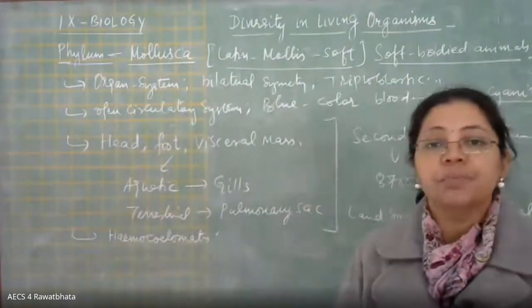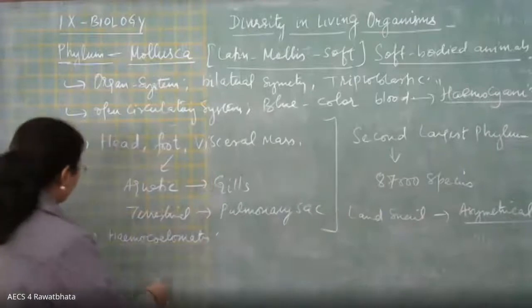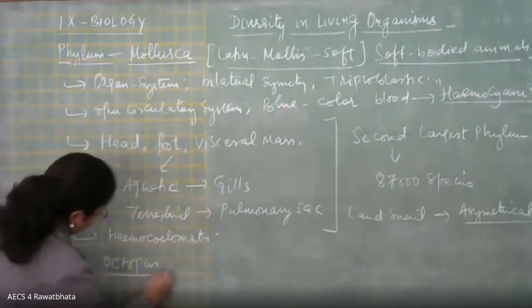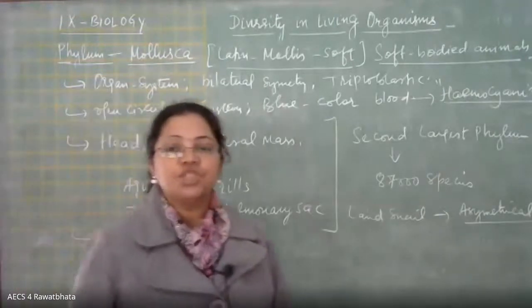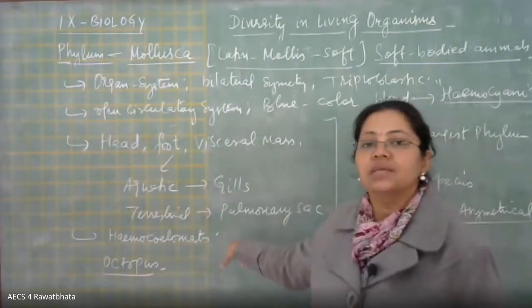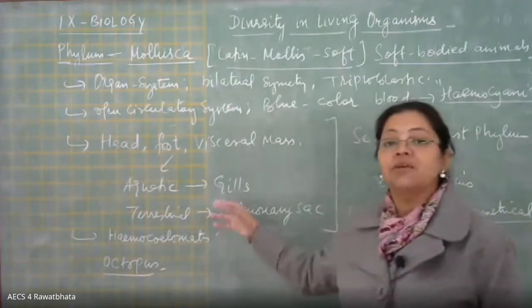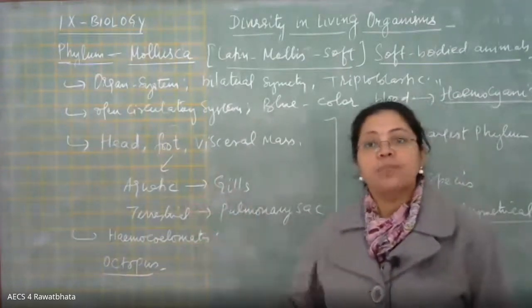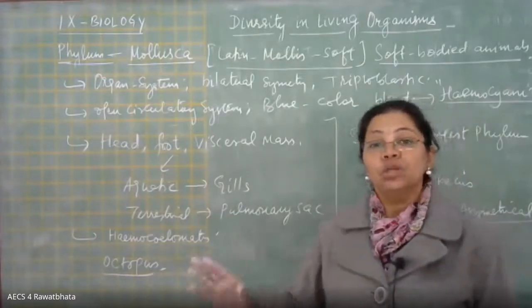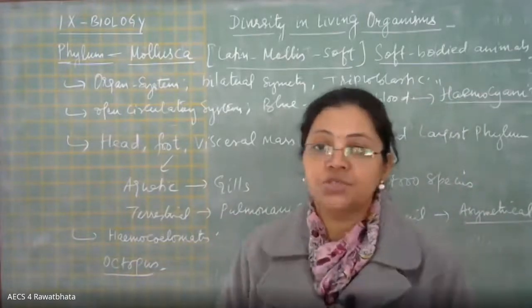And among the remaining examples here we have octopus. Octopus is an exception to the feature that most of the life forms of this Mollusca have an exoskeleton in the form of a shell for support and protection, right? But here octopus doesn't have any shell-like structure.